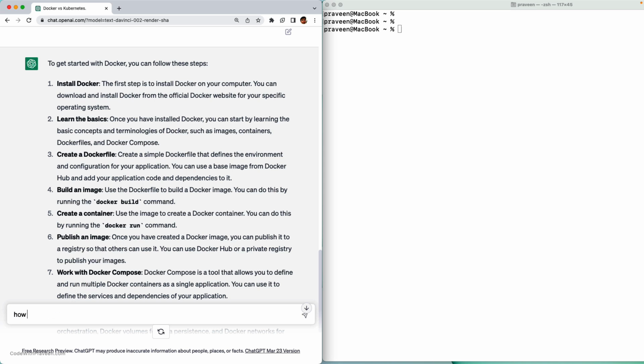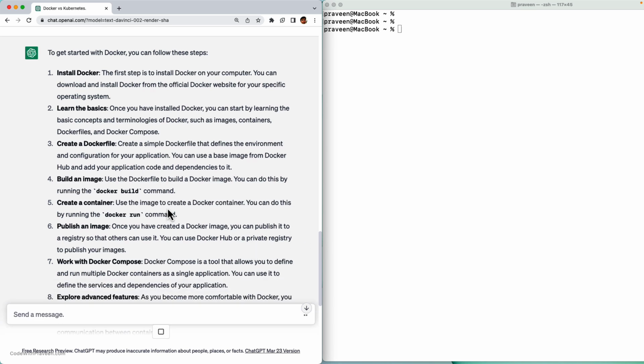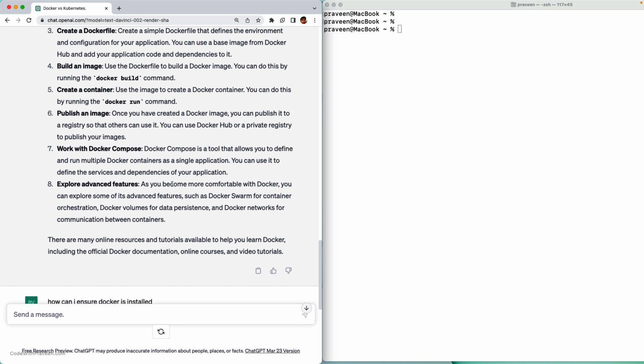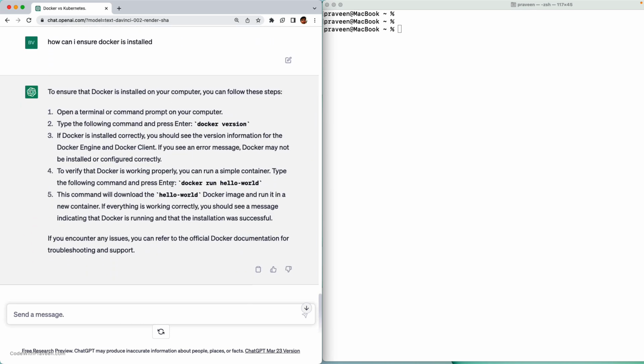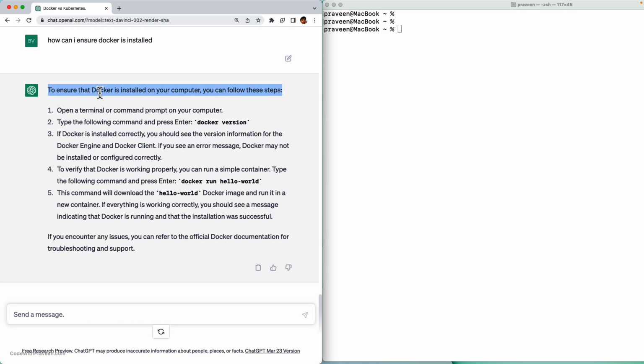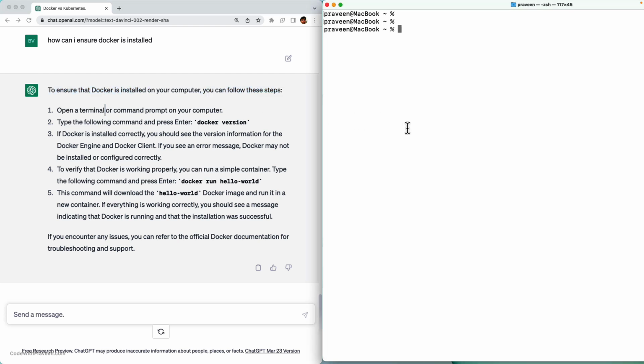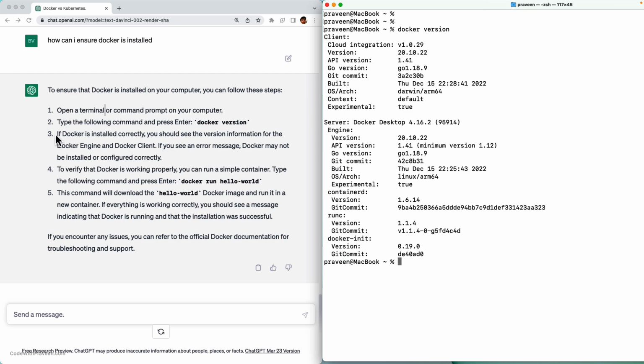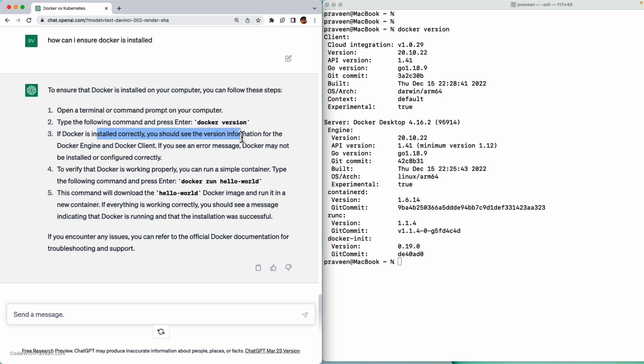Let's say, how can I ensure Docker is installed? My intention is to check whether Docker is installed and then go with the second point, learn the basics. I'm going to prompt GPT to give me the set of things to learn. Okay, so to ensure Docker is installed on your computer, you can follow this. Open a terminal. Okay, I have it here. Type the following command, docker version.